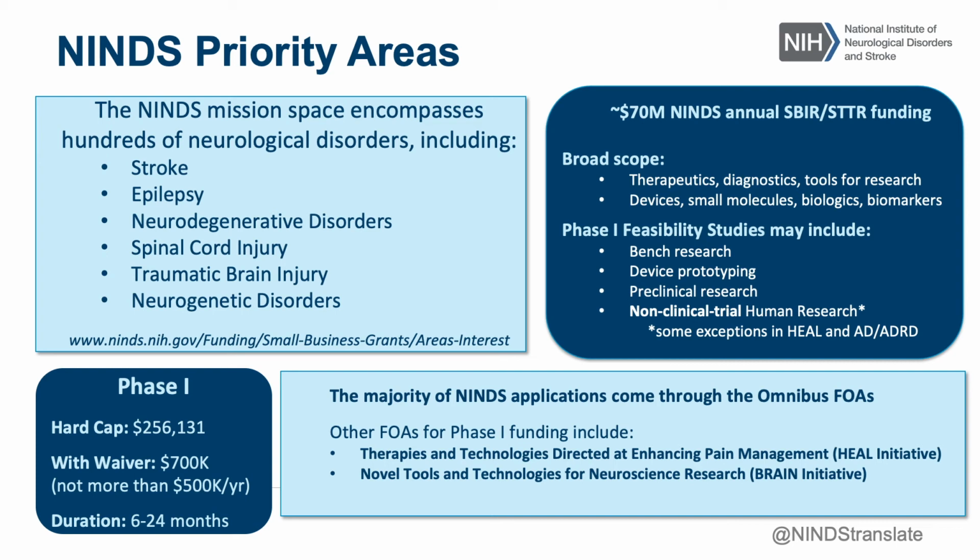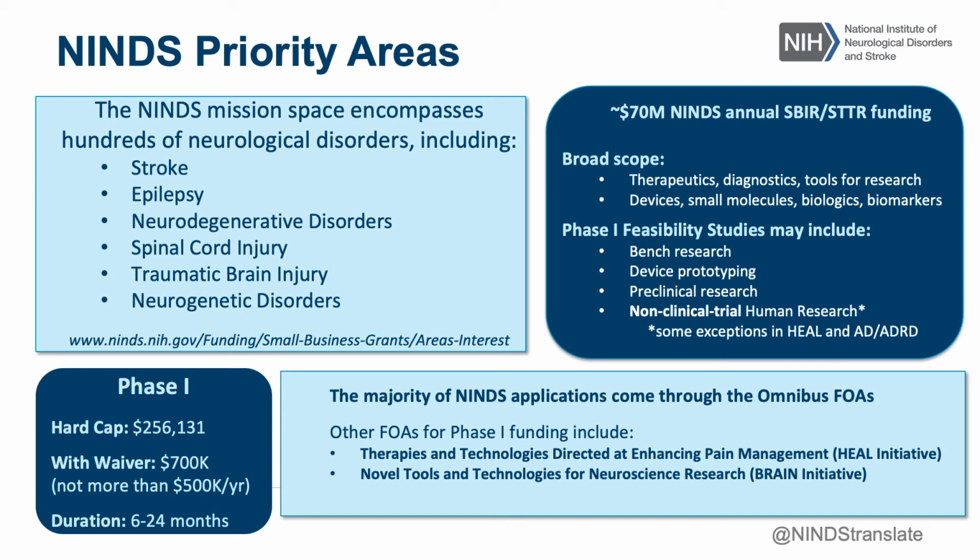They have approximately $70 million in annual funding for SBIR, STTR. And in phase 1, your feasibility studies can include bench research, device prototyping, preclinical research, and a non-clinical trial. There are some exceptions that you will want to note.